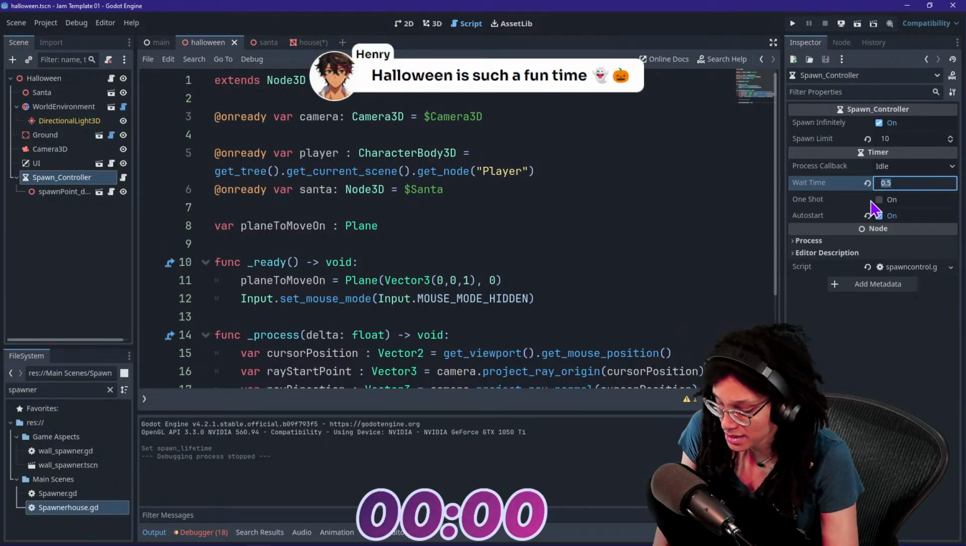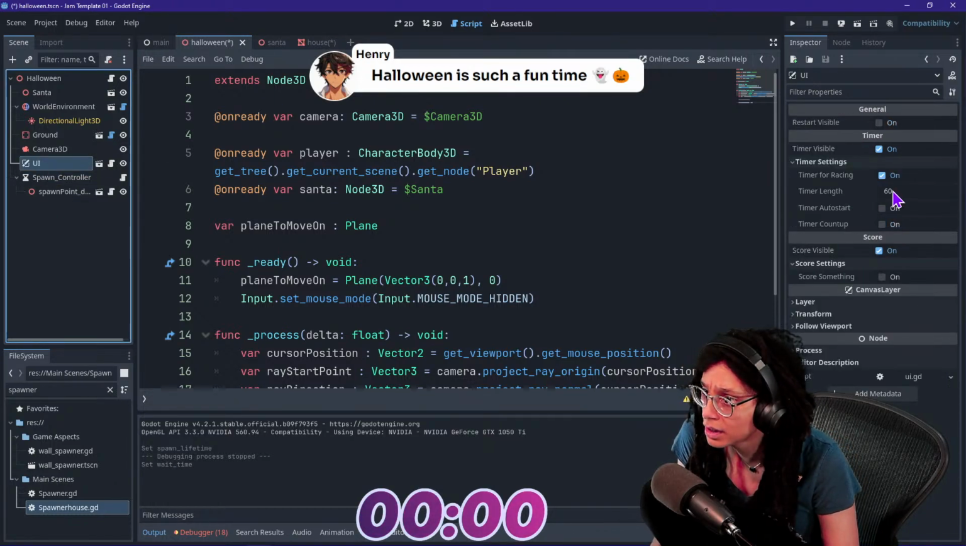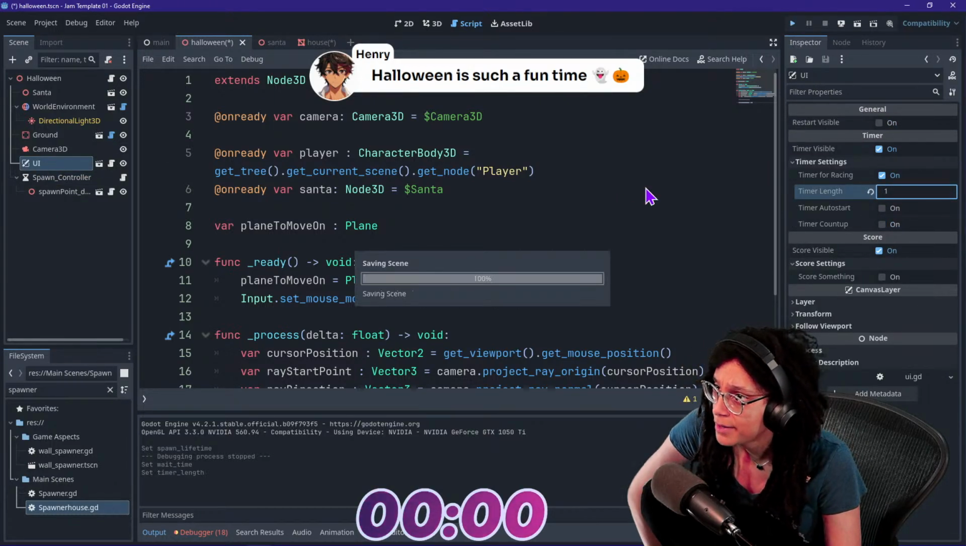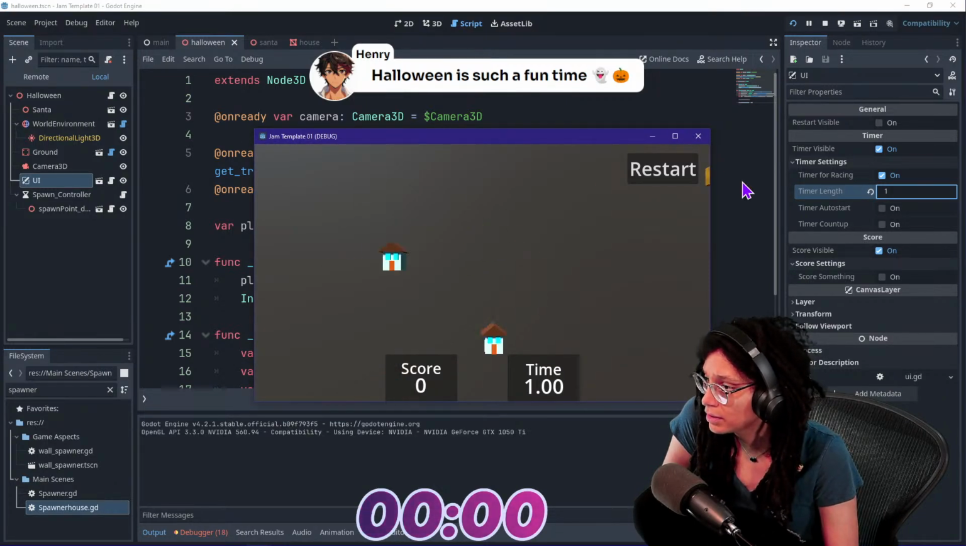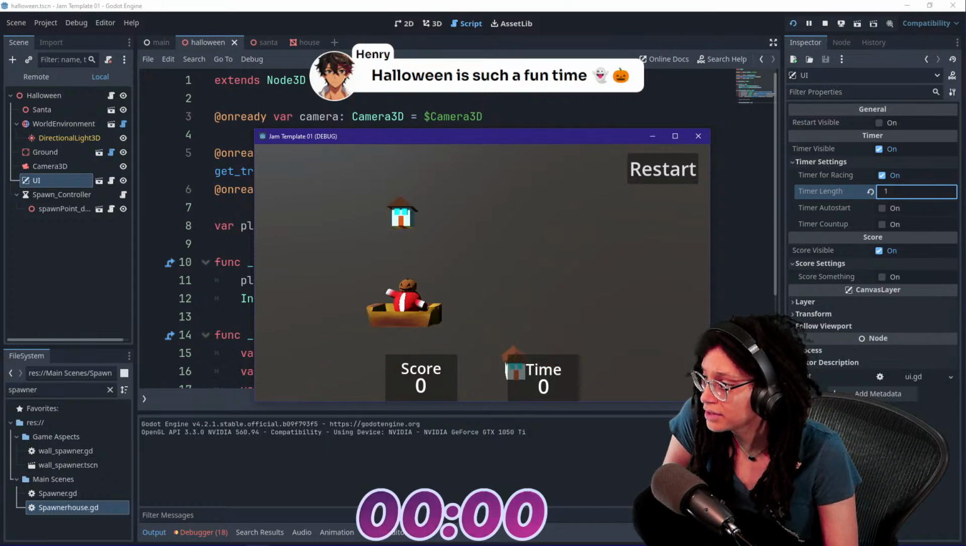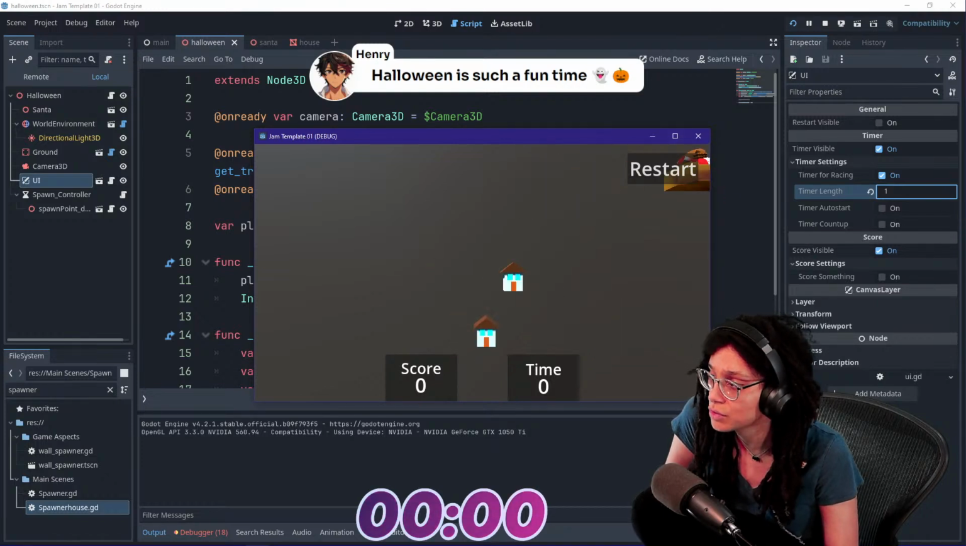I want to say wait time. We actually want it to be a little faster. And I know I'm way out of time. What happens when the timer goes down to 0? Oh yeah, we still have to click for it to happen. When the timer goes down to 0, just everything keeps going. And can we still get points? Oh my God, these houses are just everywhere. Oh, I don't think the score is going up.